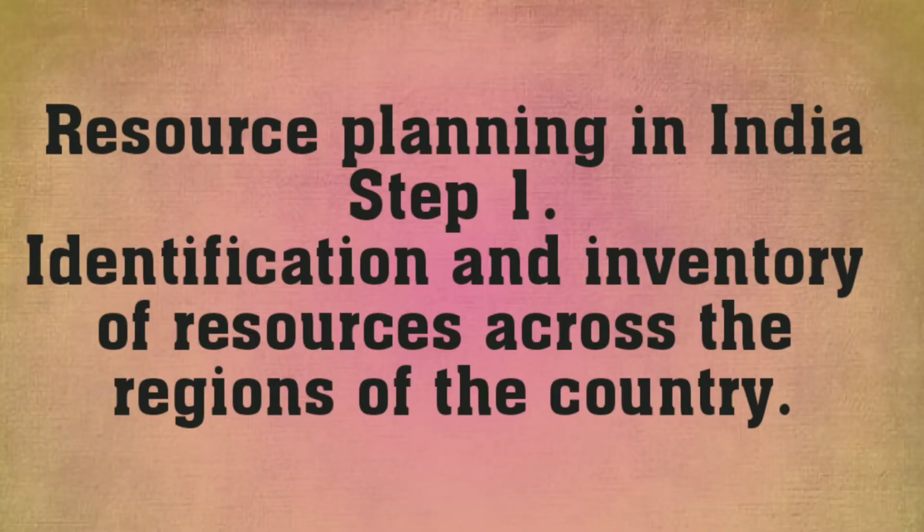Clear? In India, resource planning has different steps. What are the different steps we have to follow in resource planning in India? The first step is identification and inventory of resources across the regions of the country. This involves surveying, mapping, and quantitative and qualitative estimation and measurement of resources. First of all, prepare an inventory.